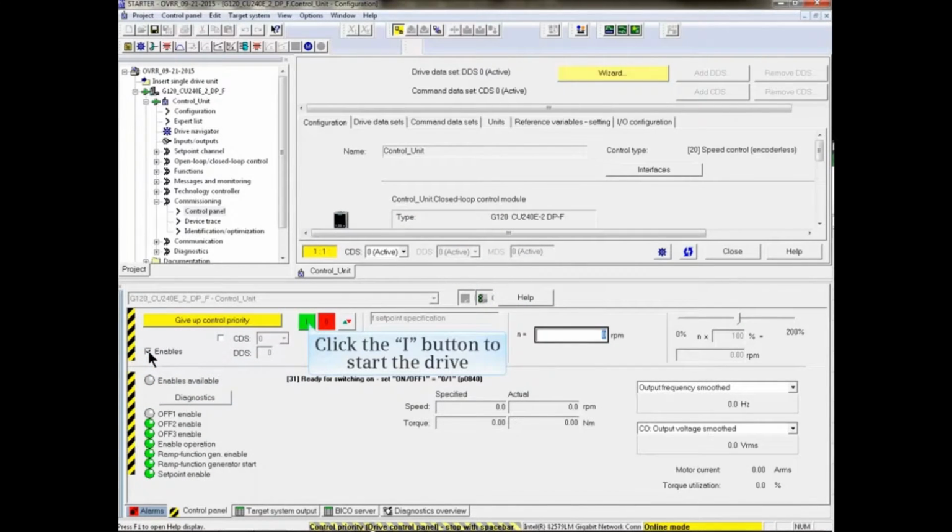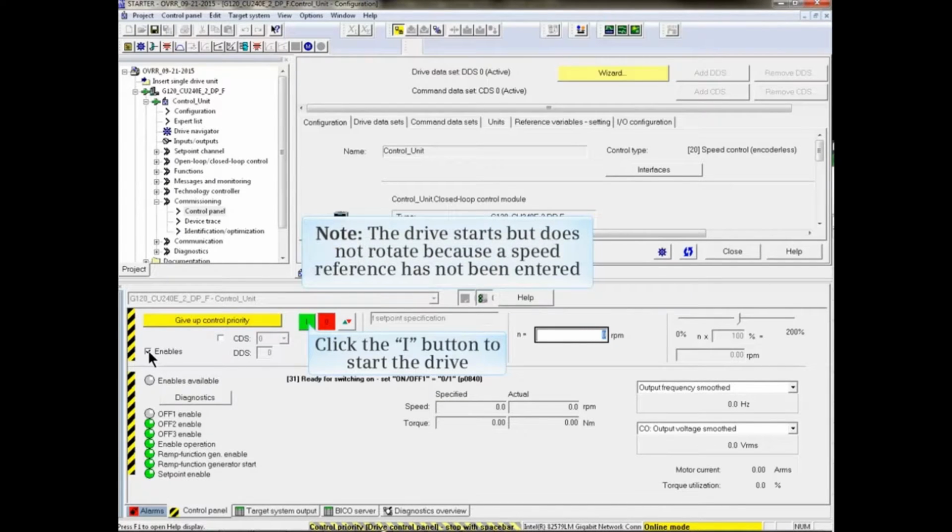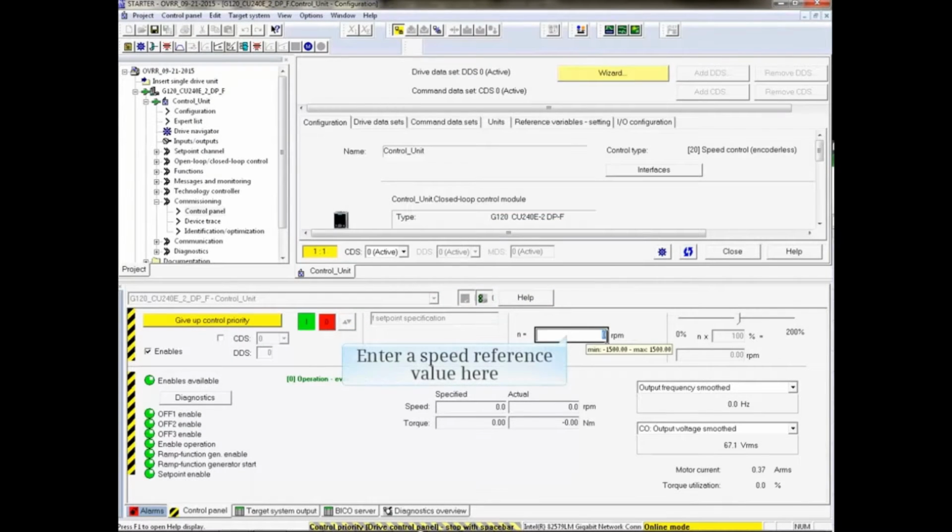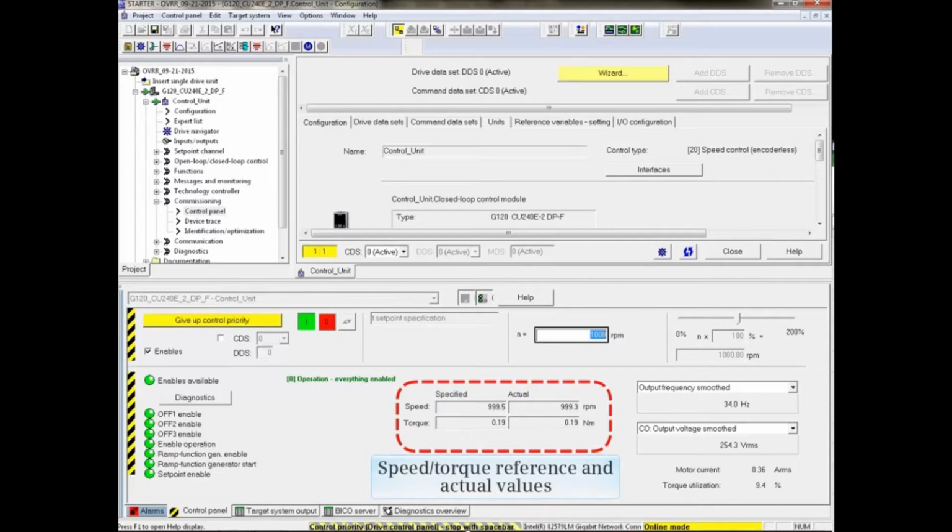Click the green I button to start the drive. Note that the drive starts but does not rotate because a speed reference has not been entered. Enter a speed reference and press the Enter key. The motor rotates and the diagnostic areas show the speed and torque reference and actual values.